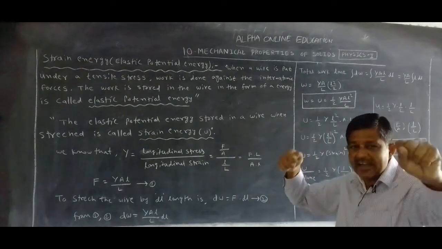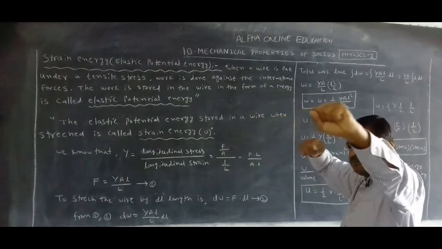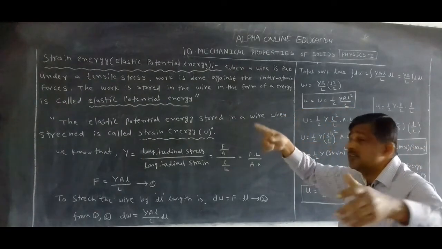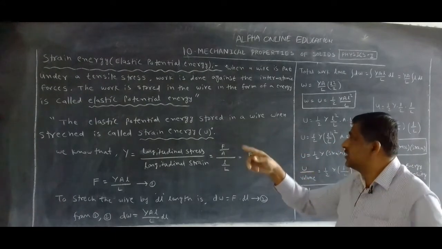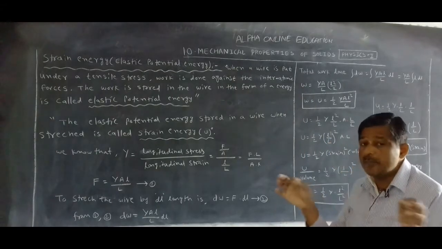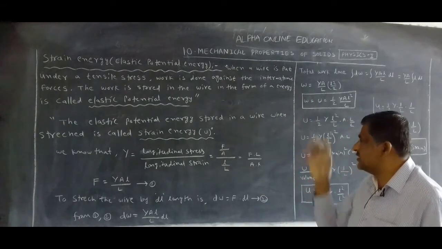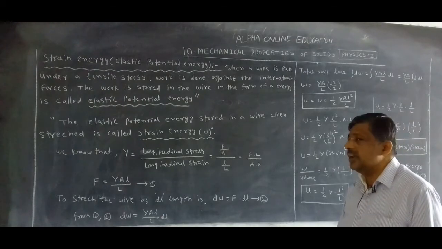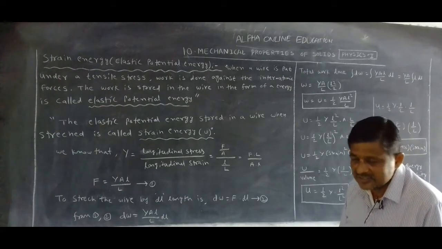Let us take a wire. When a wire is put under a tensile stress, we do some work. Work is done against the interatomic forces. The work stored in the wire in the form of energy is called elastic potential energy.